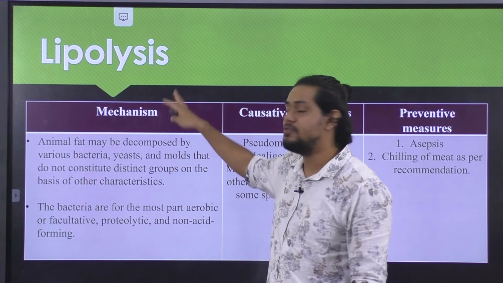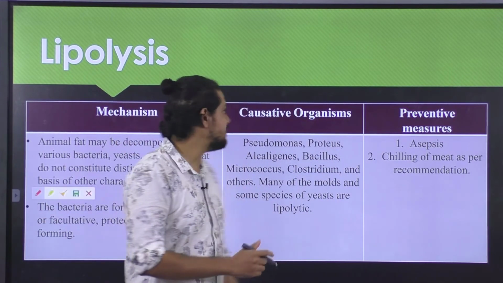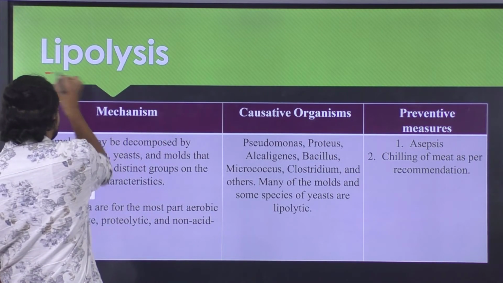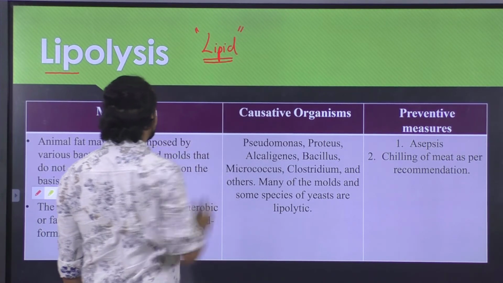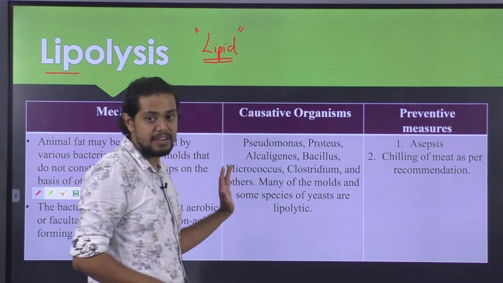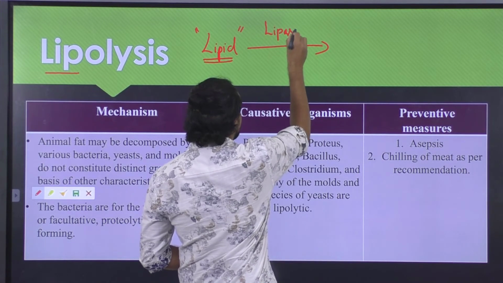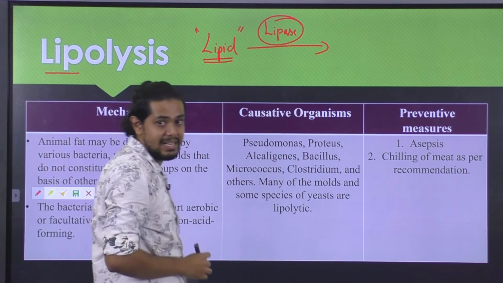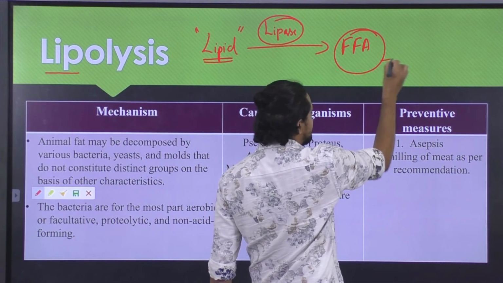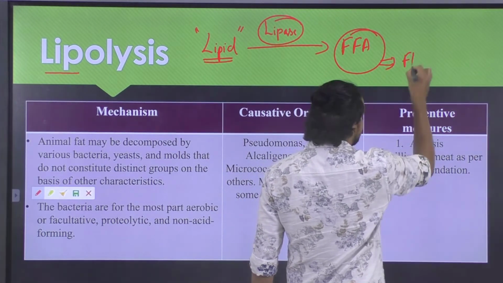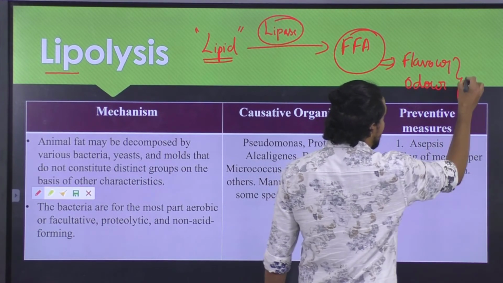So the second important type of change that is brought in by the microorganism is lipolysis. As the name itself suggests, it is the lysis of the lipid. So the hydrolysis of the lipid is regarded as lipolysis. This is also effectively because of a specific type of enzyme called lipase. The lipase will in turn hydrolyze lipid, and thereby it produces free fatty acids. Such free fatty acids in turn impart characteristic flavor as well as odor to the final product, which are highly undesirable.